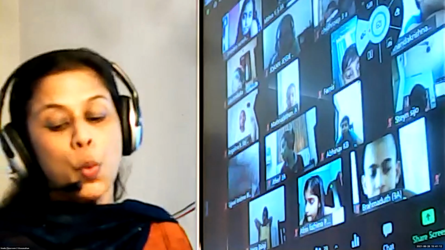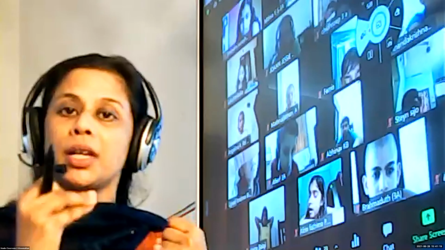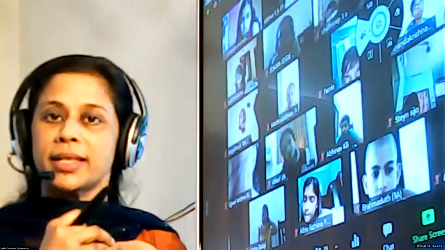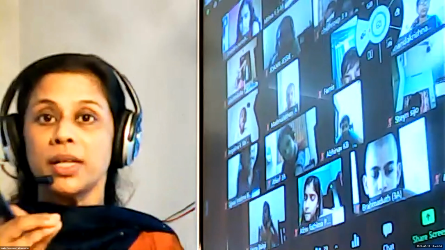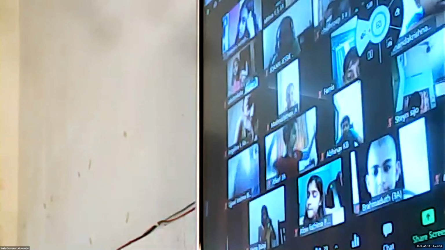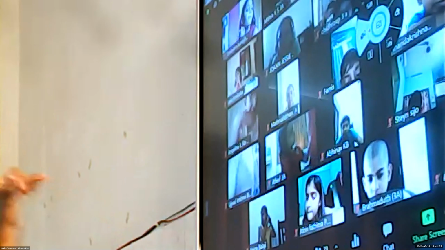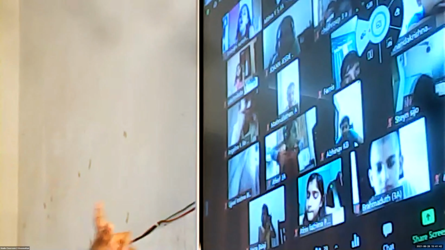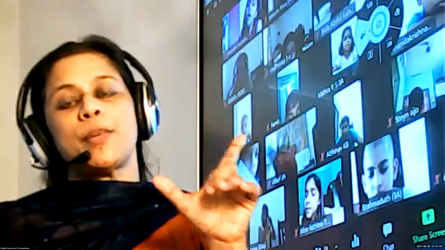Proper noun. So we have already learnt about common noun and proper noun. Common nouns are ordinary or common names of people, animals, places, and things of the same kind. Proper nouns are special names. What is your special name? Mitra is a special name of a girl, so Mitra is a proper noun. Lakshmiga is a special name of a girl, so Lakshmiga is a proper noun. Similarly, Abhinav is a special name of a boy, so it is a proper noun.